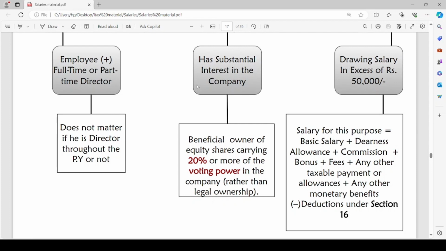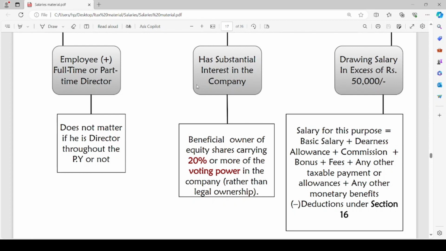He has substantial interest in the company. Substantial interest means he is beneficial owner of equity shares which are carrying 20% or more voting power in the company. Legal ownership doesn't matter. Here, beneficial ownership of equity shares carrying 20% or more of voting power in the company is considered to be the substantial interest in the company. And if such assessee draws salary in excess of rupees 50,000, he is specified employee.